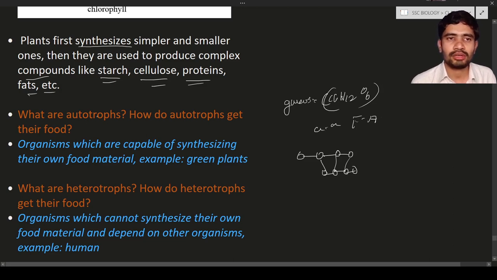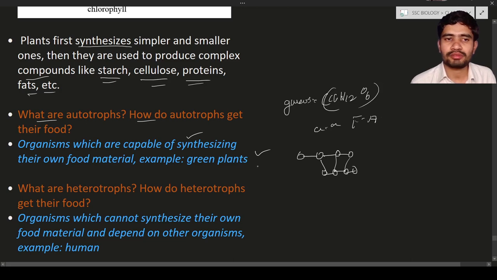Next we have some questions in the textbook. The first question is, what are autotrophs? How do autotrophs get their food? Autotrophs are organisms capable of synthesizing their own food material. For example, green plants. Not only green plants, some kinds of bacteria also, like blue-green algae, can perform photosynthesis.